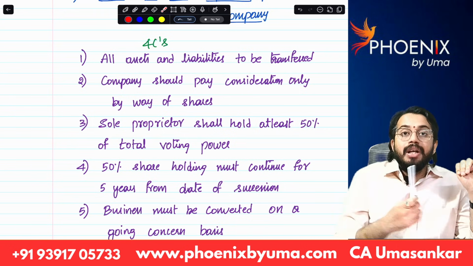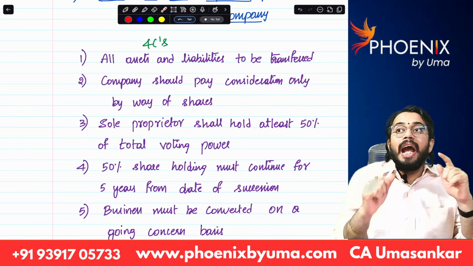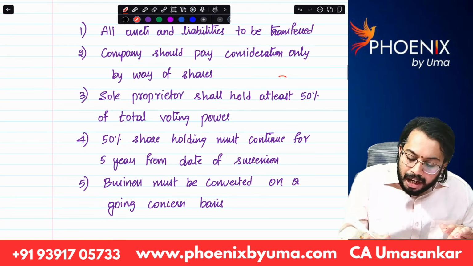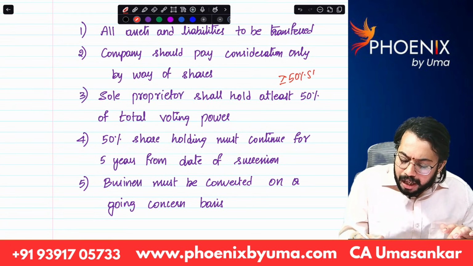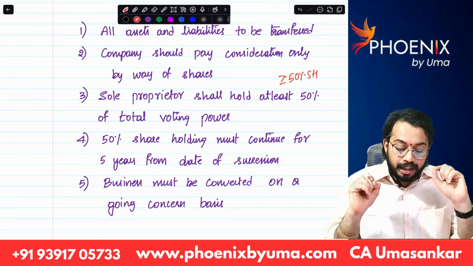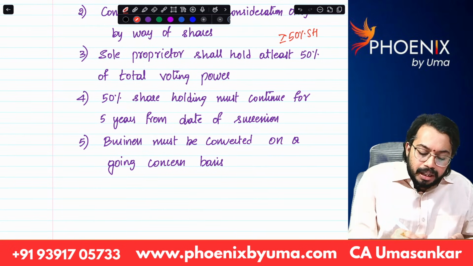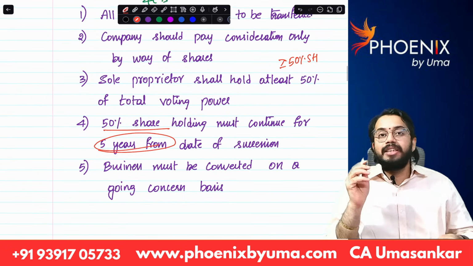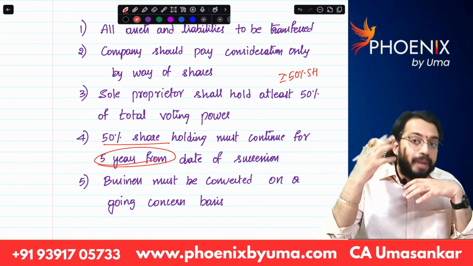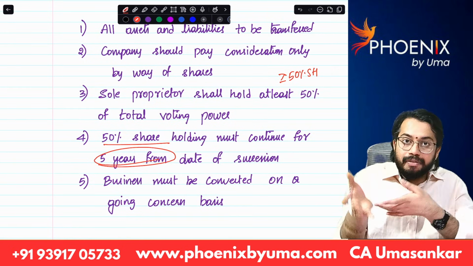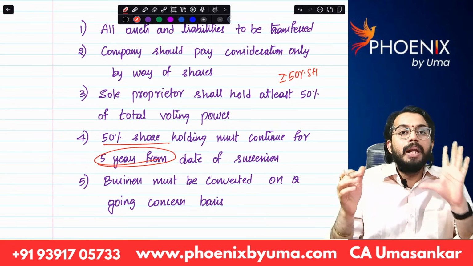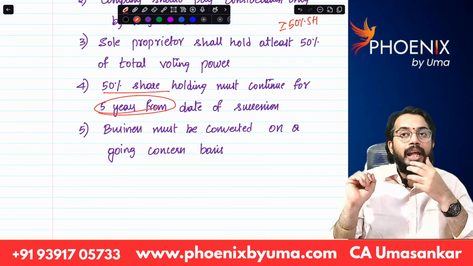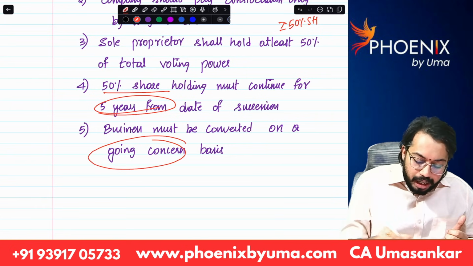Third condition, sole proprietor shall hold at least 50%. At least 50% means greater than or equal to 50% shareholding in company. Then next, fourth condition, 50% shareholding must continue for 5 years from the date of succession. So for a minimum of 5 years after the date of conversion, shareholder should hold minimum 50% shareholding. Fifth condition, the transfer must be on a going concern basis.